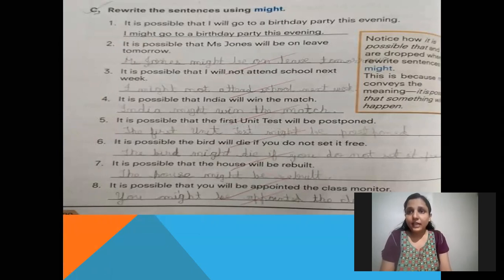See here, rewrite the sentences using might. See, one example is given here. It is possible that I will go to a birthday party this evening. See here, I might go to a birthday party this evening. In this way, you have to write the other sentences.